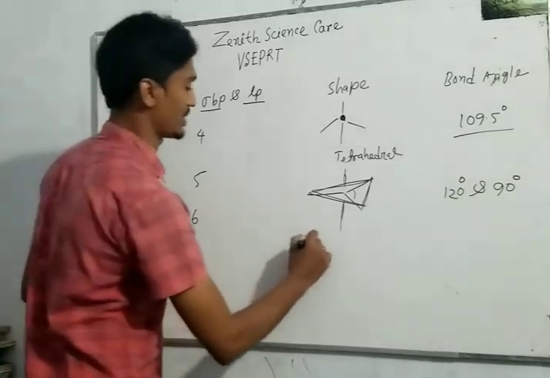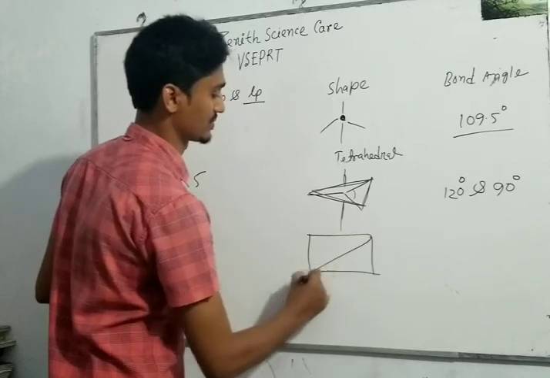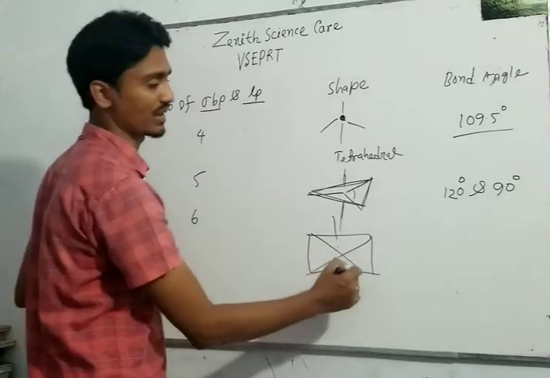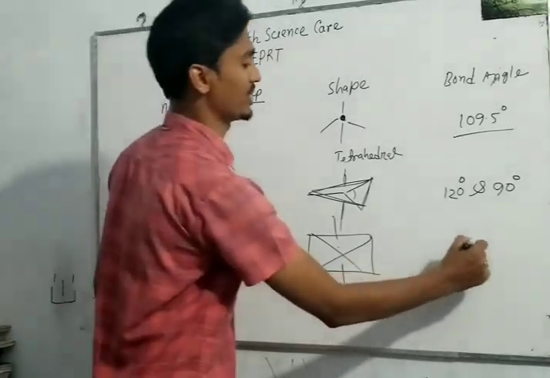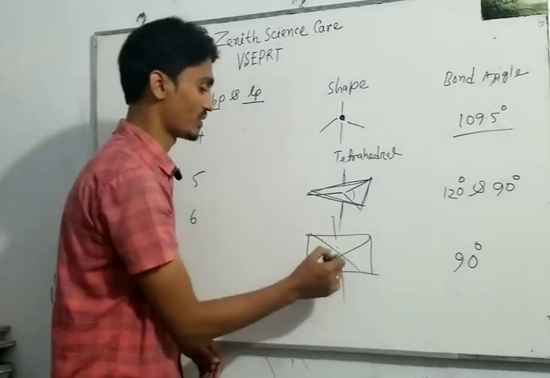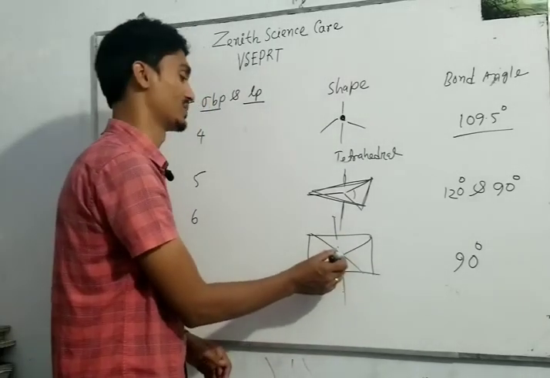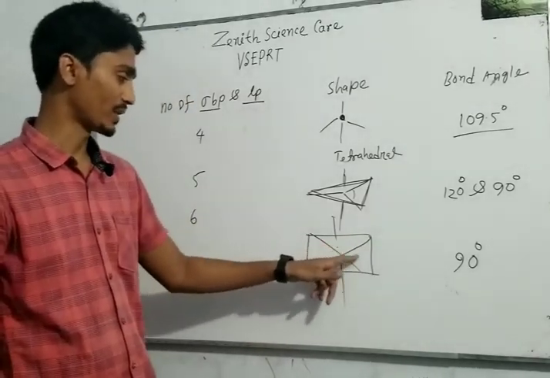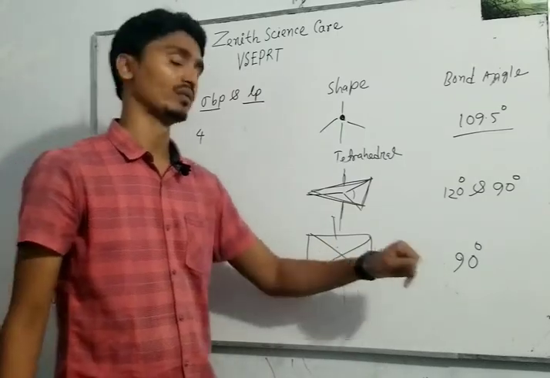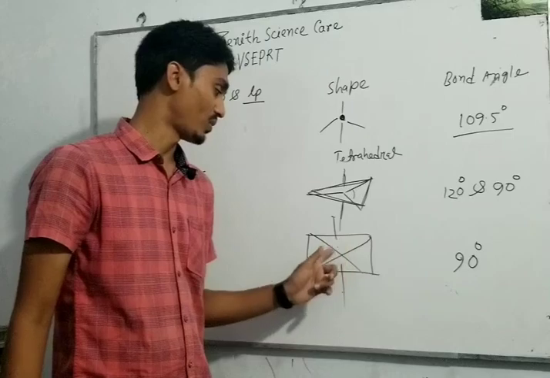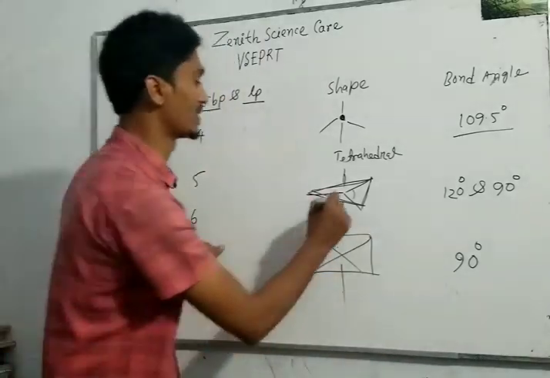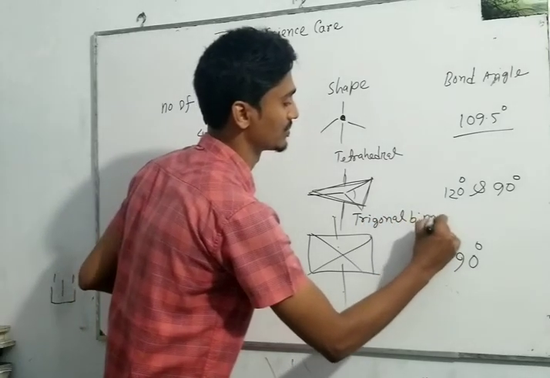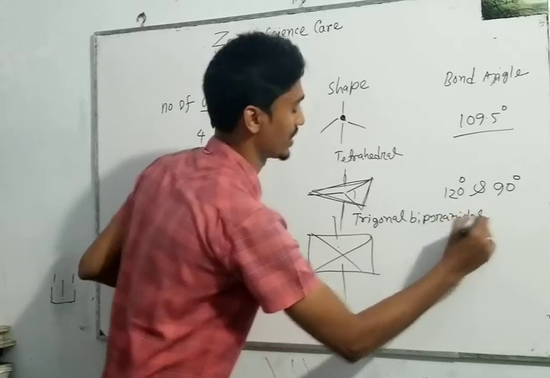For 6, the geometrical shape will be octahedral. This is a plane, and these bonds are 90 degrees, and all these bonds are also 90 degrees. These bonds are perpendicular to this plane, so the bond angle will be 90 degrees. Or if we divide 360 degrees by 4, we get 90 degrees. So all bonds are 90 degrees in octahedral. This is trigonal bipyramidal, and this is octahedral.